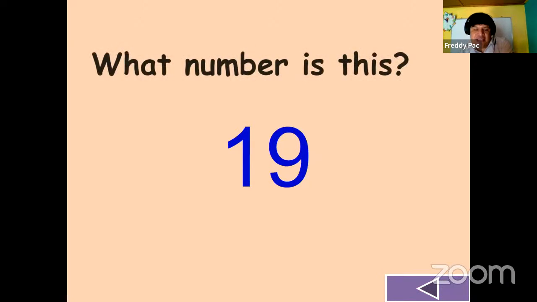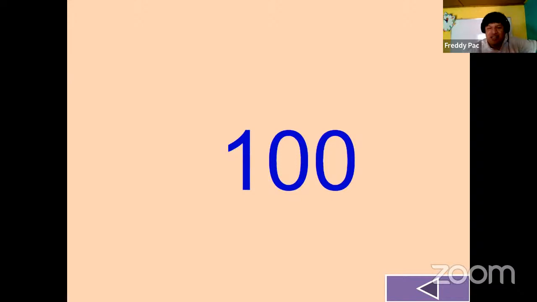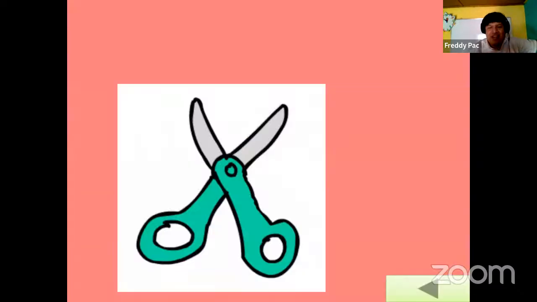Okay. For example, numbers, guys. For example, 19. What number is this? 37. These are countable because we can count, right? 1, 2, 3, 4, 5, 6, 7, 8, 9, 10. Right? This 94. 1, 2, 3, 4, 5, 6, 7, blah, blah, blah. 91, 92, 93, 94. It is countable, right? The numbers are countable.